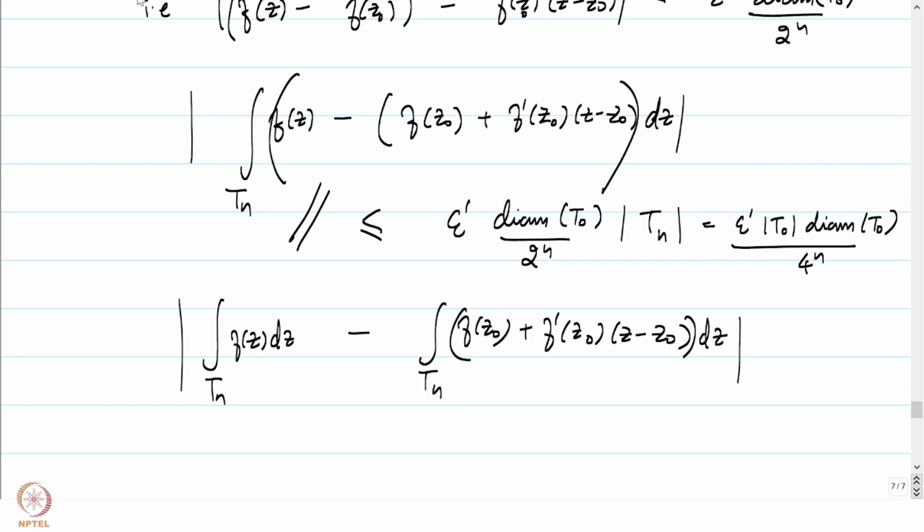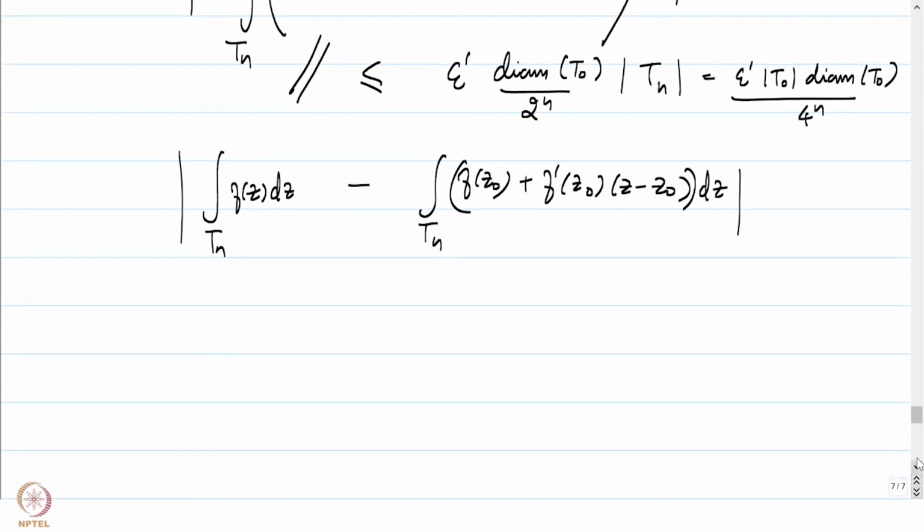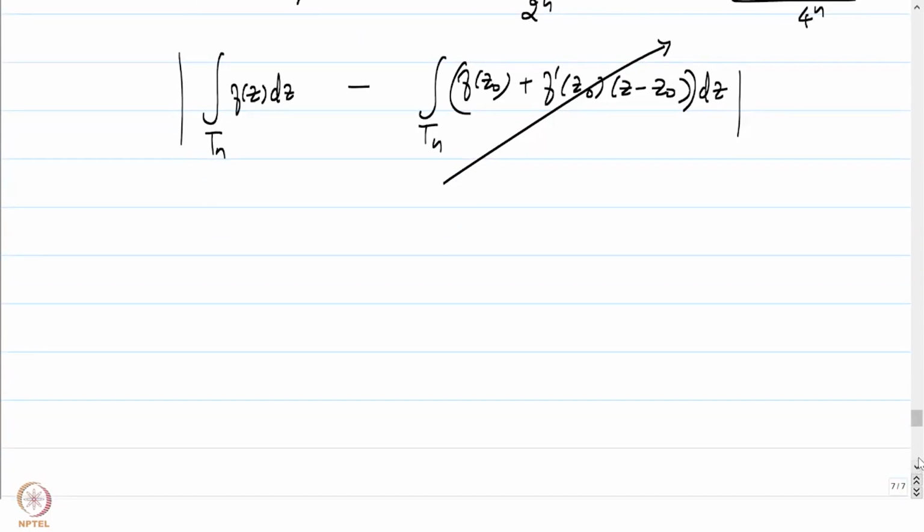And I will leave it to you to sit down and check that this integral vanishes. The clue is to use the first fundamental theorem of calculus, and the fact that whatever is being integrated has an explicit antiderivative and that Tn is a closed curve. So by the first fundamental theorem of calculus, the first term vanishes, and hence we conclude that the integral of f of z dz over Tn,